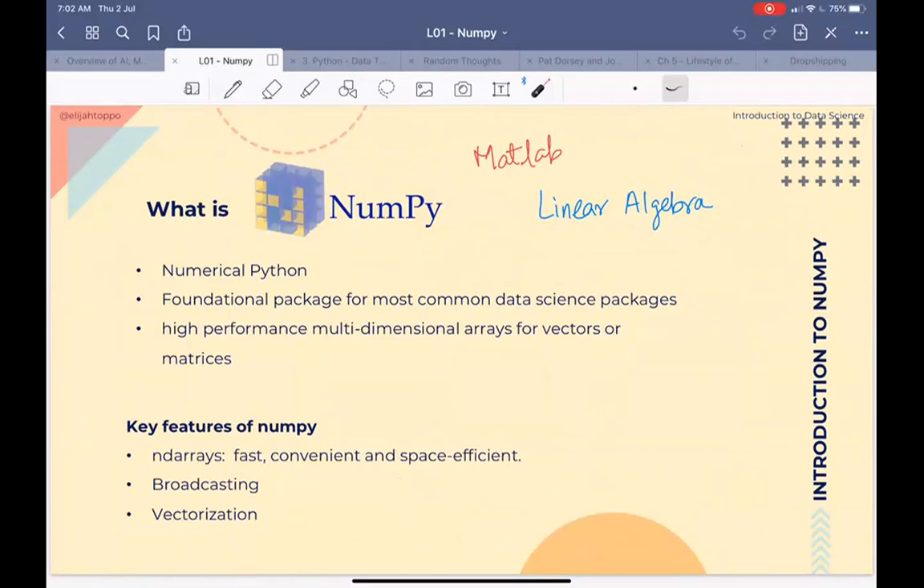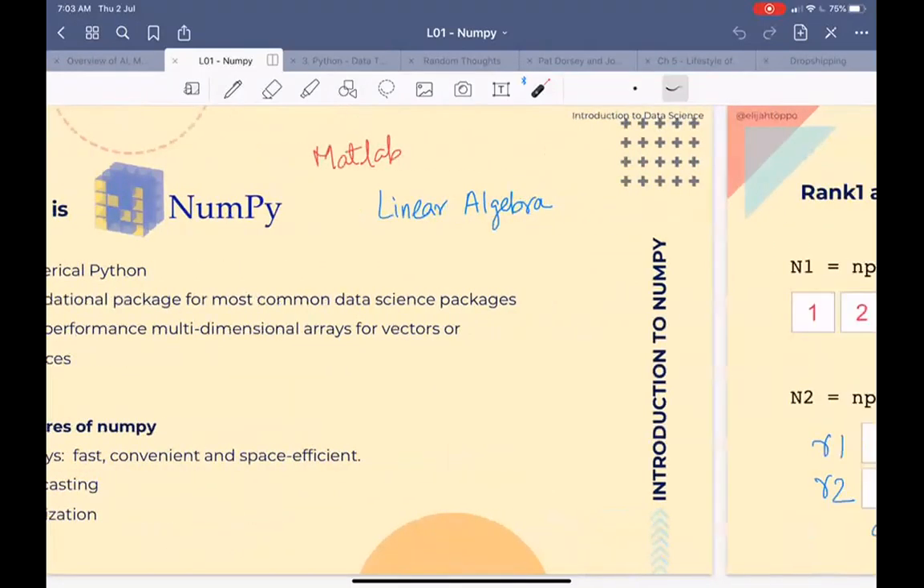is something that we'll be using a lot when we go into our implementation of machine learning methods. NumPy stands for Numerical Python, and it's a foundational package for most data science packages. The main key advantages are it gives us n-dimension arrays, which are fast, convenient, and space efficient. This is what we looked into last class. This class we will look into what is broadcasting and vectorization.